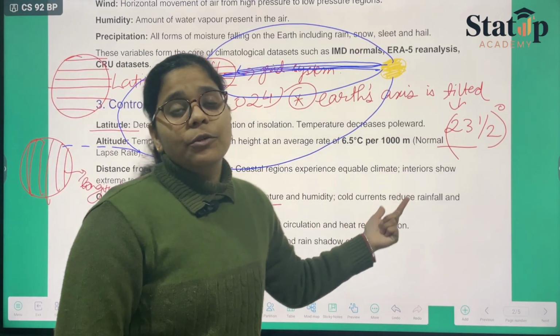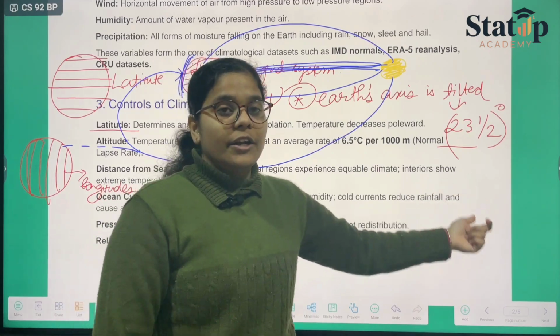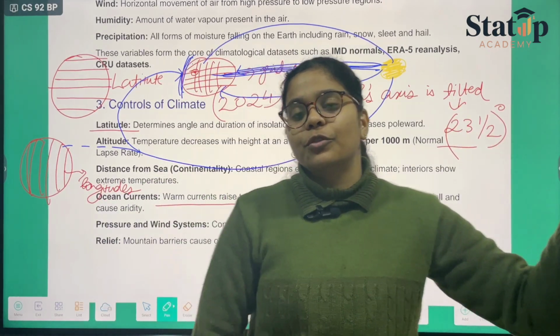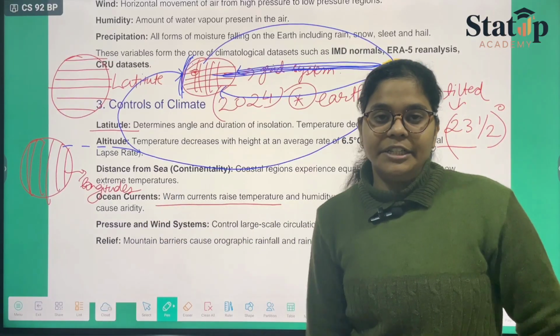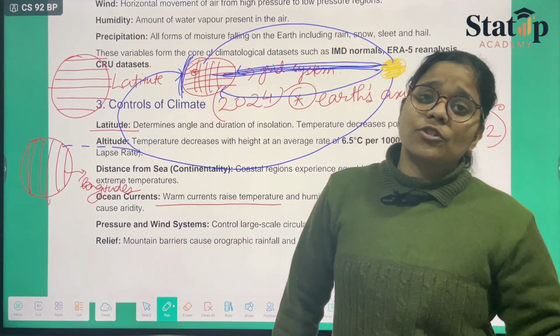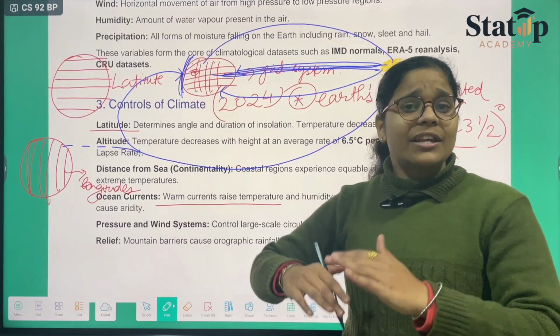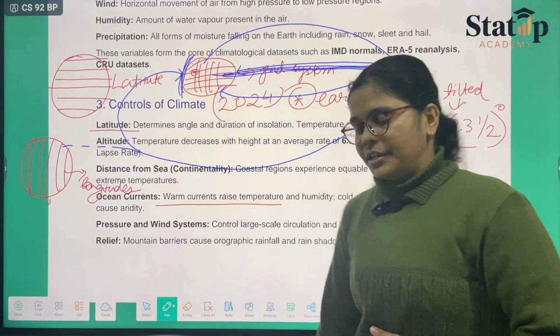Another thing is, if there are cold currents, they will lead to a decrease in rainfall, because less evaporation would be there, due to which less rainfall will be there, causing aridity. Arid areas are the areas, you can say the areas of Gujarat and Rajasthan, which receive less and less rainfall. Therefore they become arid areas.